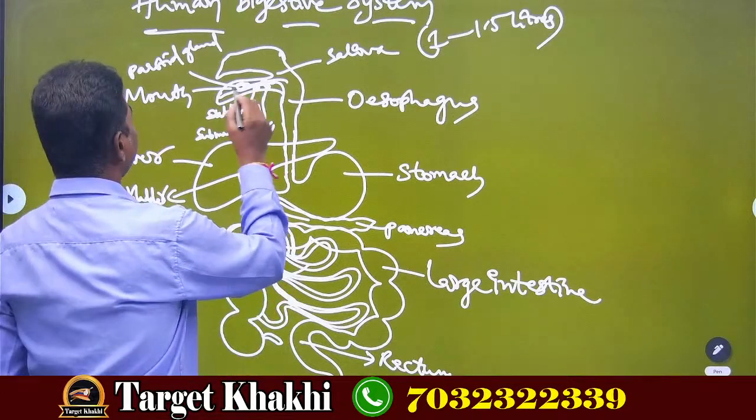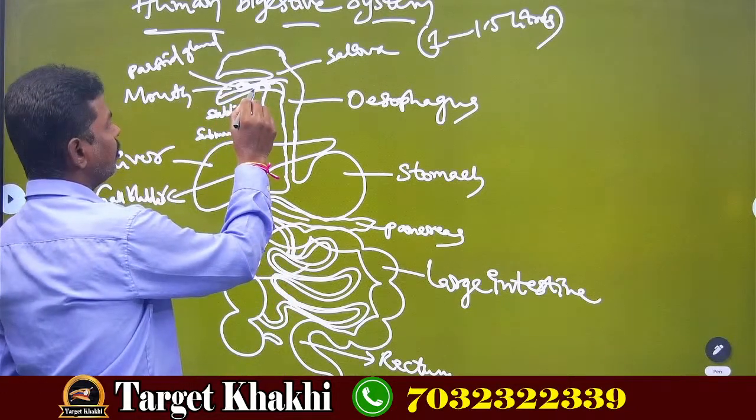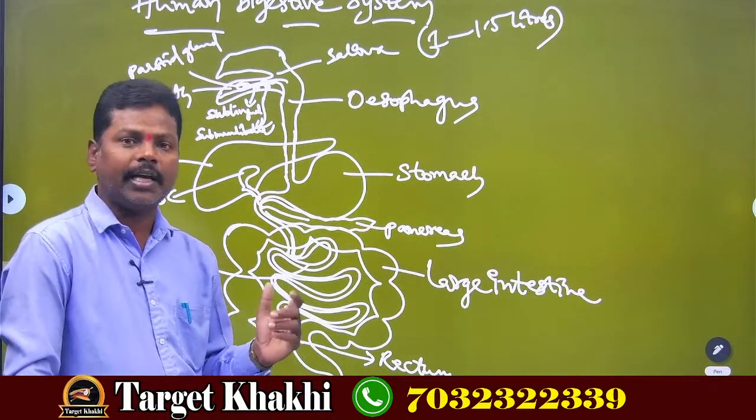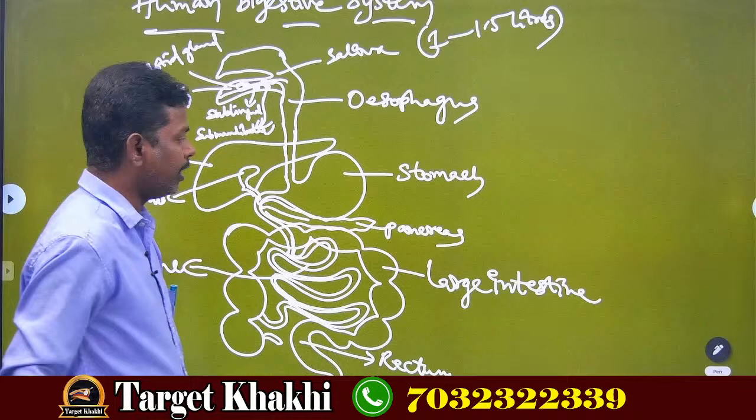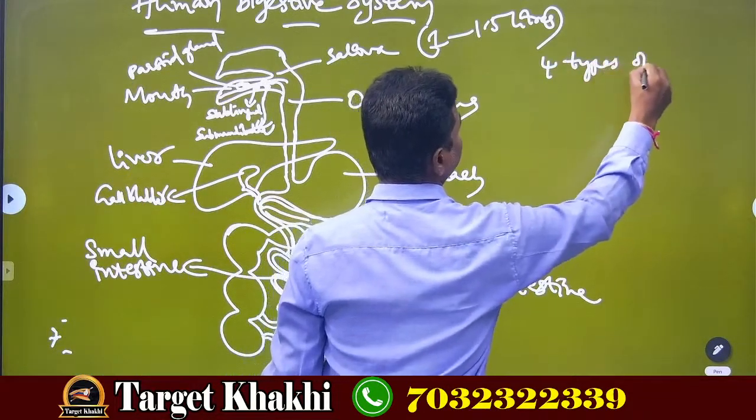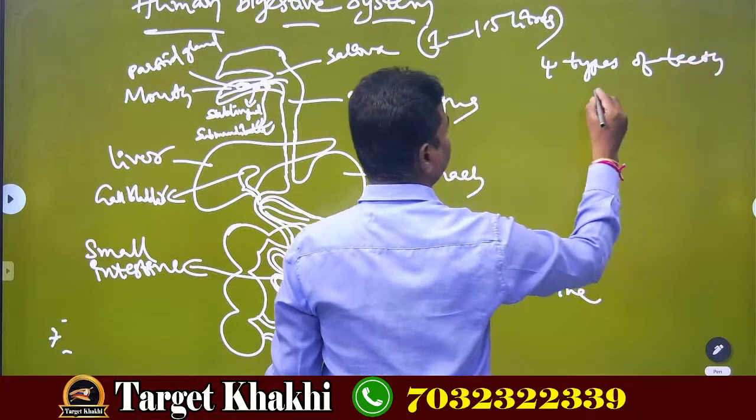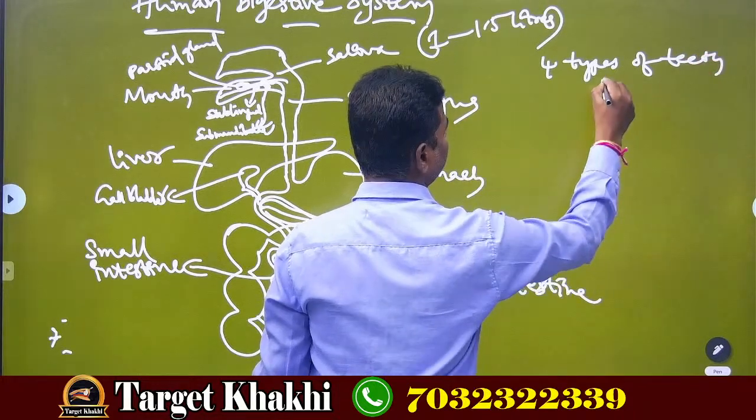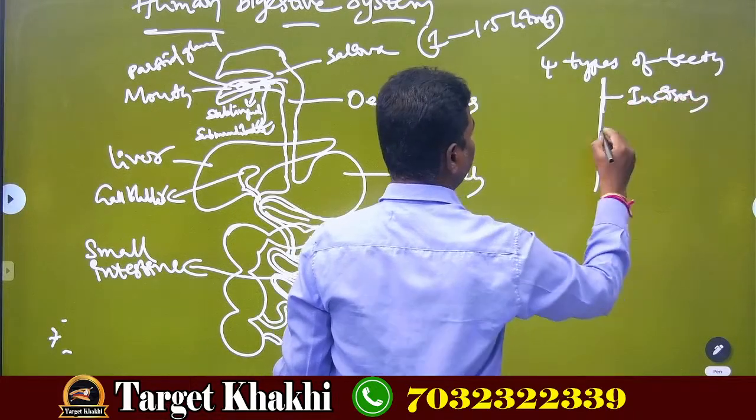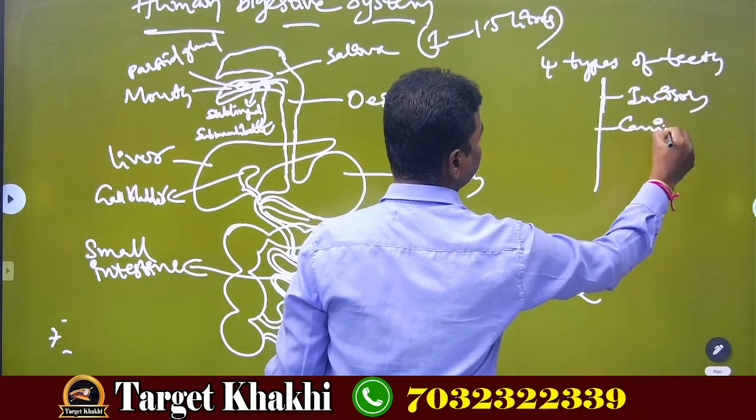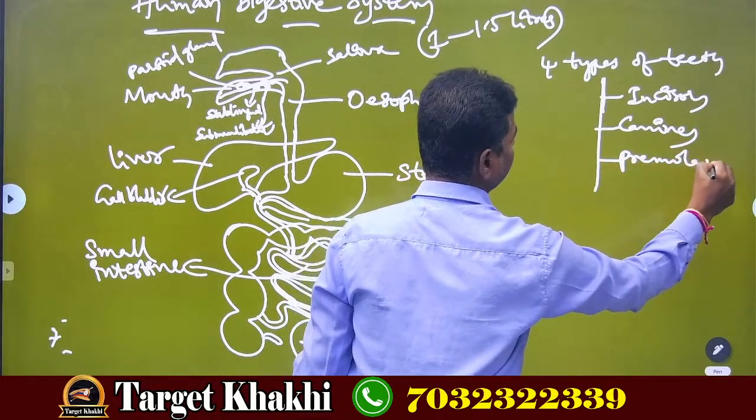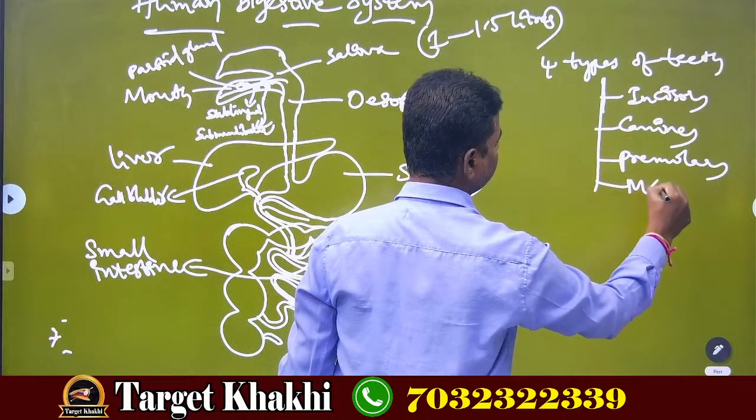Whenever we take food inside the mouth, teeth and tongue are already present. In the teeth, 4 types of teeth are present. What are they? Number 1, incisors; second, canines; third, premolars; fourth, molars.